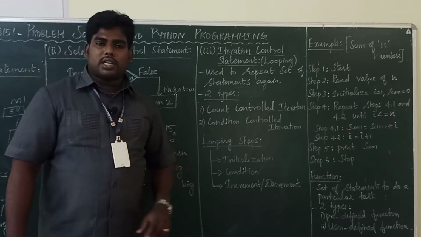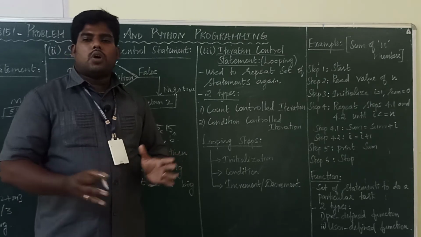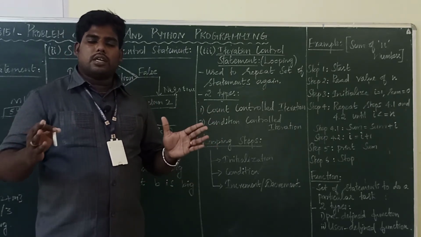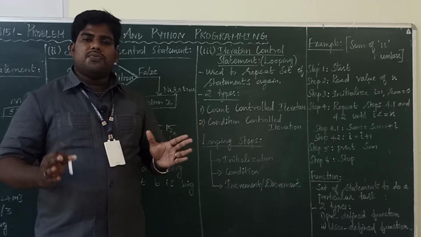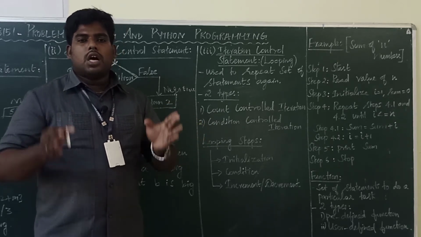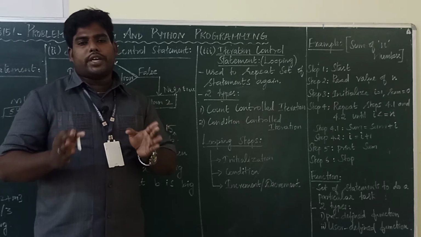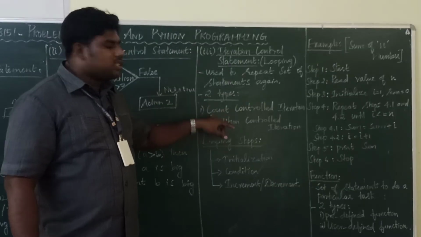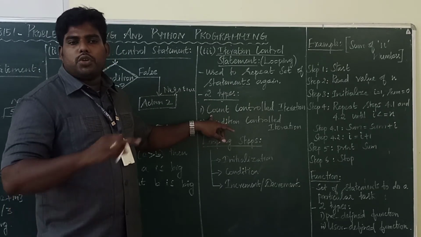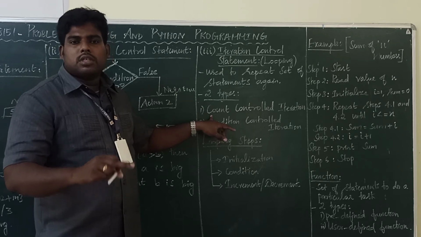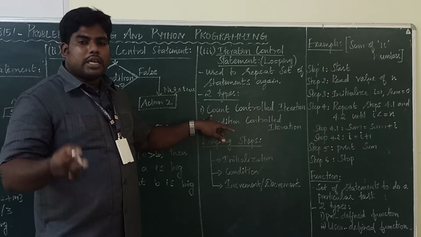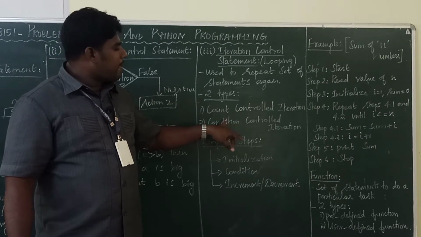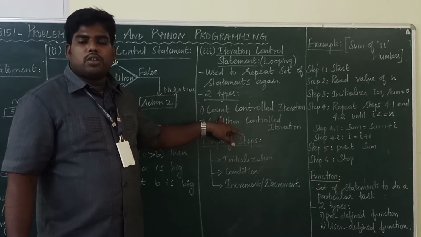What is count controlled iteration? For example, I want to add 5 numbers, so I want to repeat the instruction only 5 times. I know the count, how many times the iteration is going to execute. That type of iteration is known as count control. If you know the number of times the set of statements is going to execute, it is called count control. Normally in Python, for count control you can use a for loop.